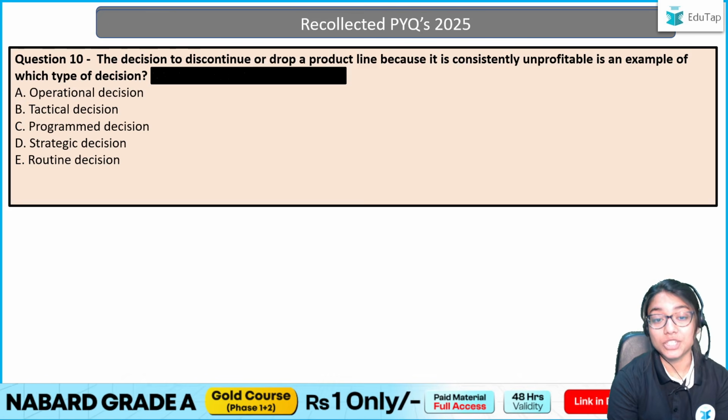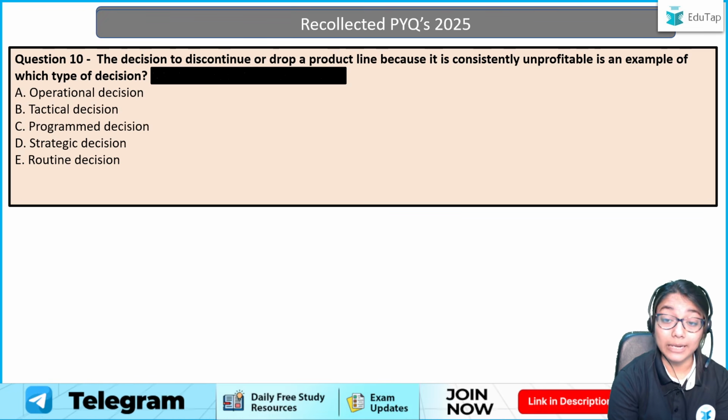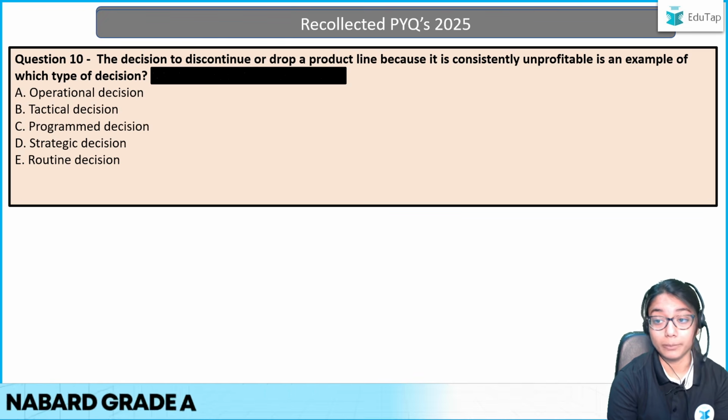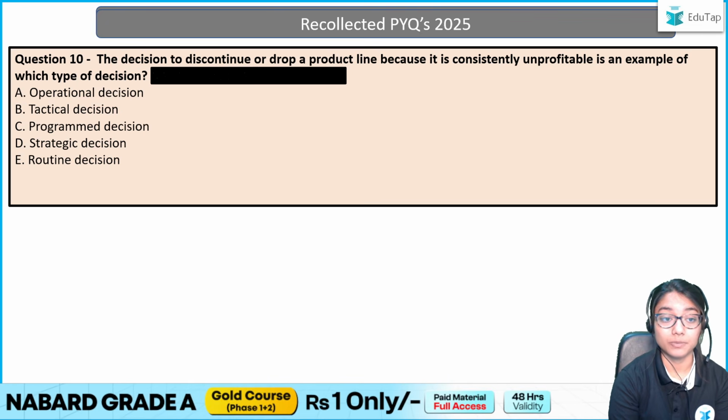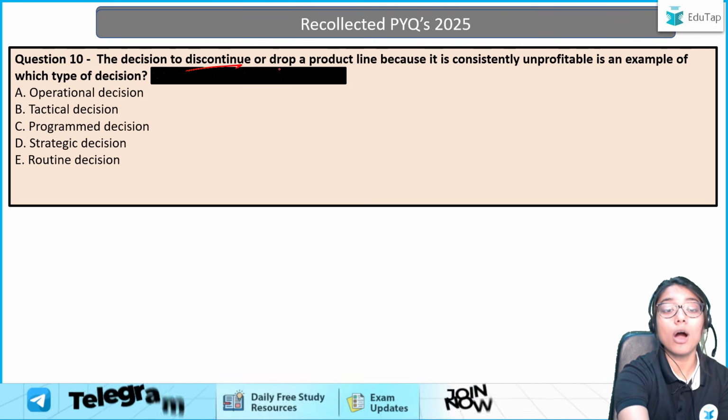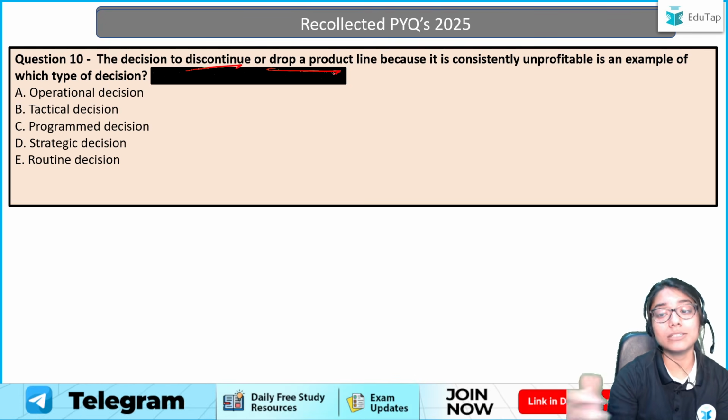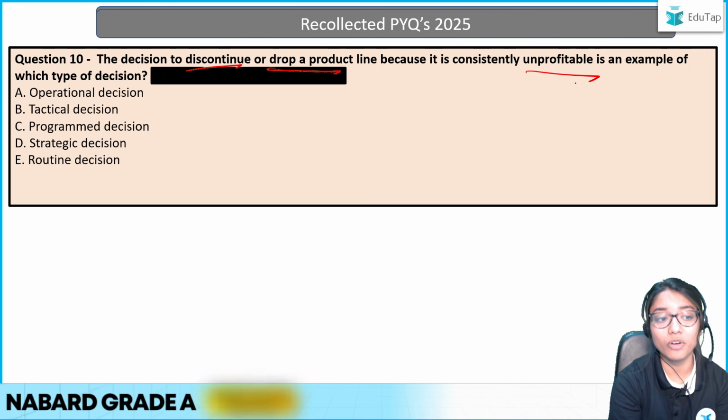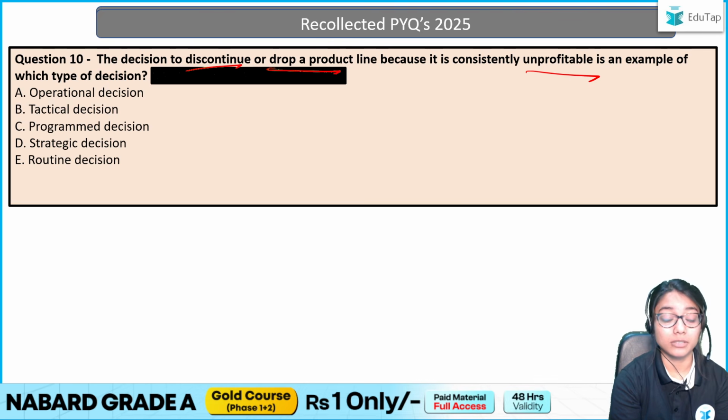Coming to our final question. The decision to discontinue or drop a product line because it is consistently unprofitable is an example of what type of decision? So what am I doing? I have decided to discontinue, stop or drop a product line because it is not making me profits, it's unprofitable. So what sort of decision is this?